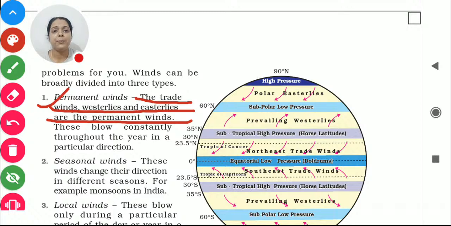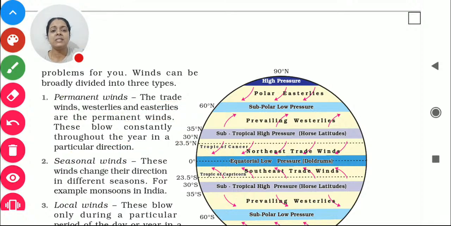And why are they called permanent winds? Because they are blowing throughout the year in a particular, fixed direction. That's why they are known as permanent wind.